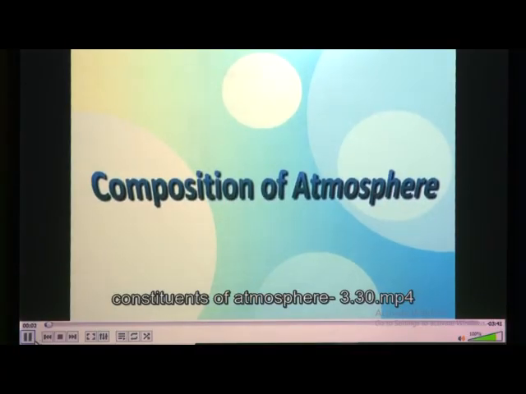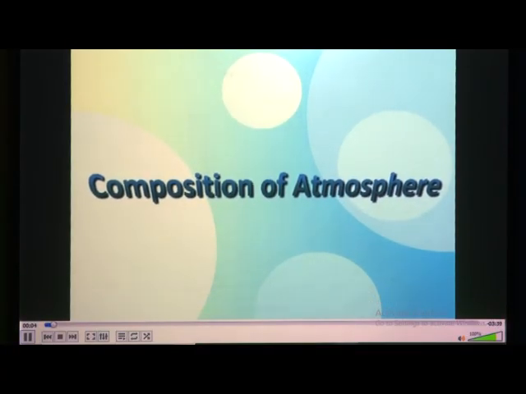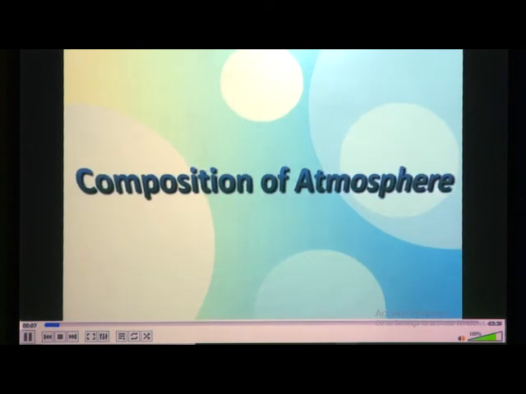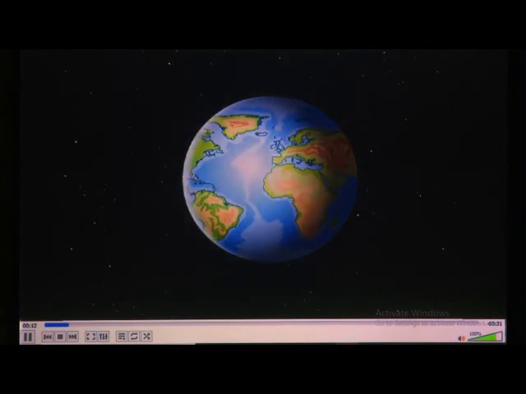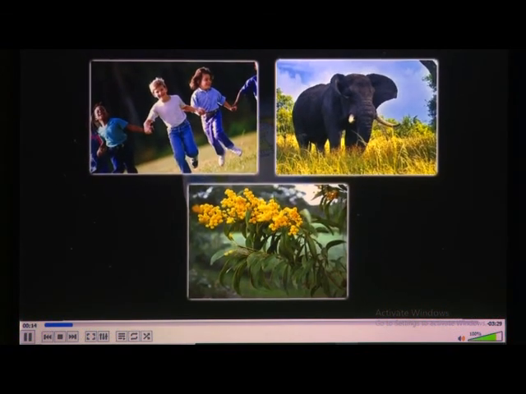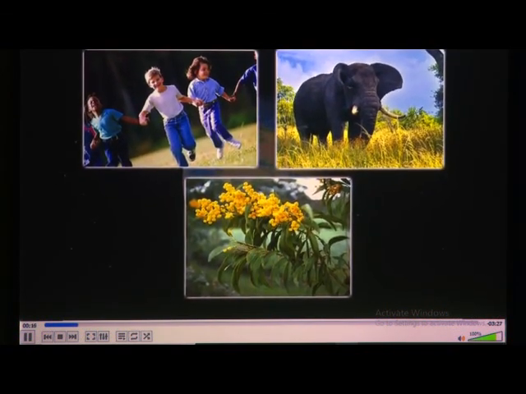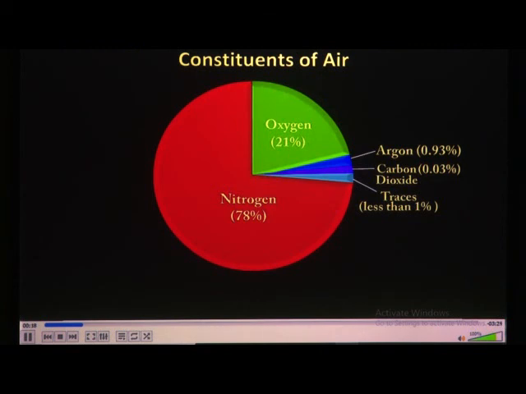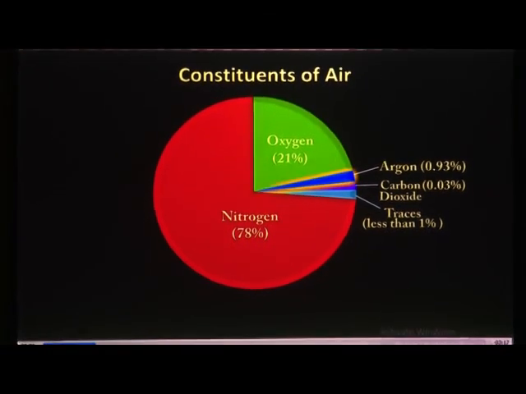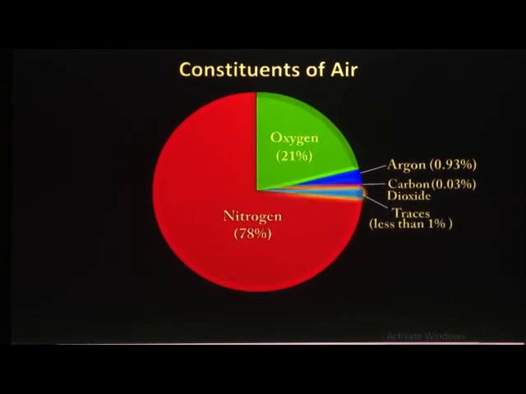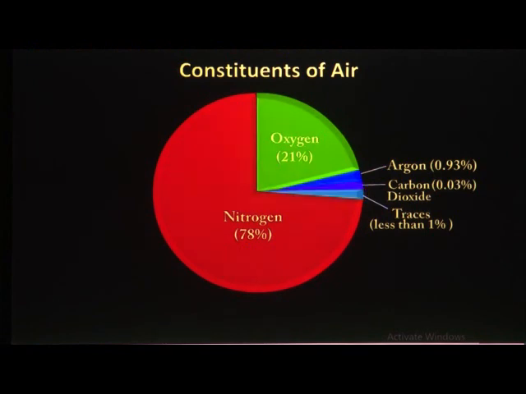Come children, let's explore the composition of the Earth's atmosphere. Earth is the only planet in the solar system that has an atmosphere to support life. Take a look at this pie chart. The main constituents of air are nitrogen, oxygen, argon, carbon dioxide and traces of other gases. Let's discuss the properties of these gases one by one.